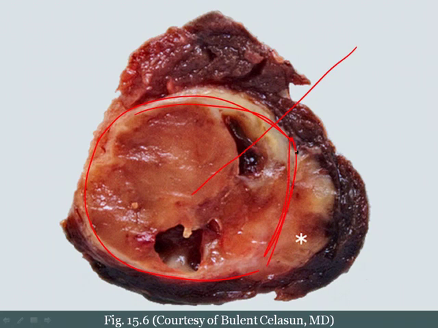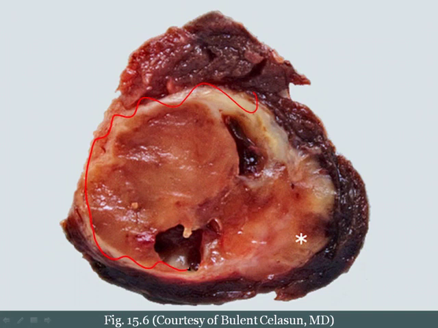And to see the capsule, I would either need to see the gross specimen, or I might need to examine the entire capsule under the microscope to make sure that there is no microscopic invasion. But again, very high yield to note for the purposes of board examinations that FNA, fine needle aspiration, cannot make the distinction between follicular adenoma and follicular carcinoma.